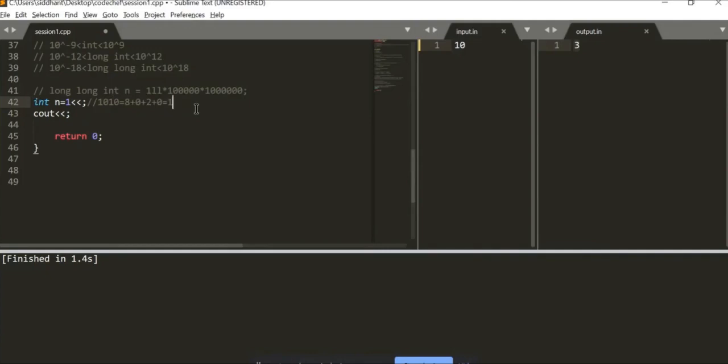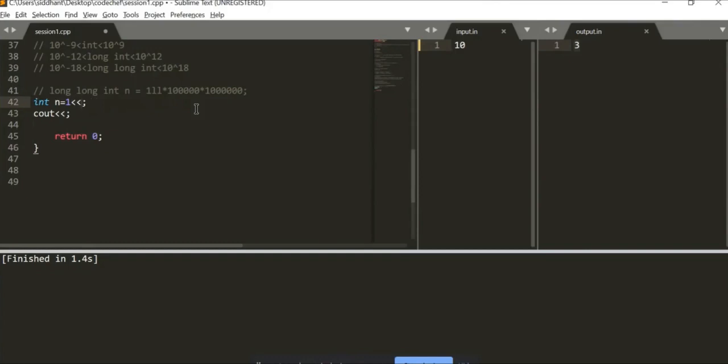So if I left shift it again, it should become 10 into 2, which is 20. So this is the left shift operator. If you want to multiply things in the power of 2, multiplied by 2 multiplied by 2, you can use the left shift. And the right shift does exactly the opposite. It divides things. That is simple basic.